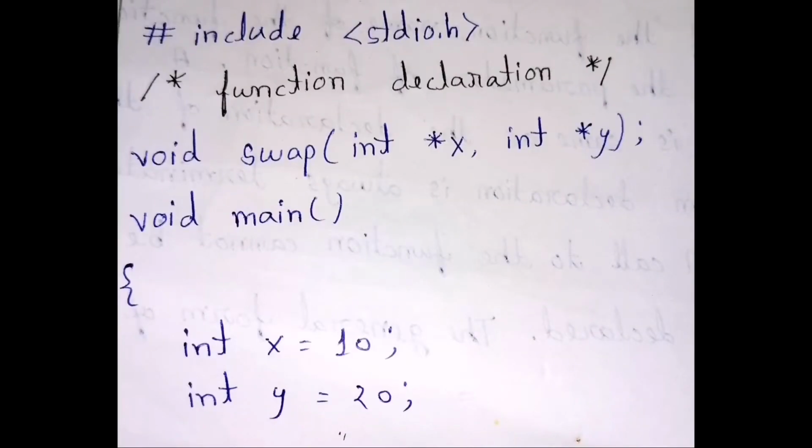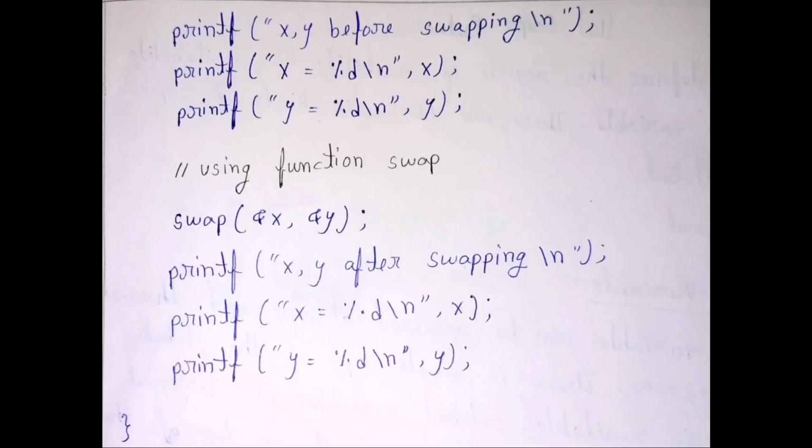So first #include <stdio.h>, then from here the function declaration will start: void swap(int *x, int *y); void main, then the body of the function will start from here. int x = 10, y = 20, then printf("x, y before swapping\n"); next line